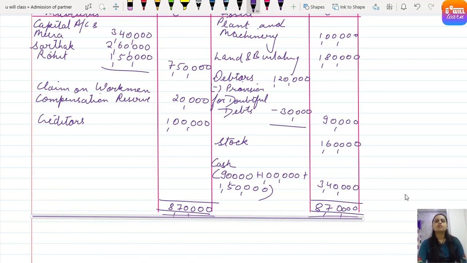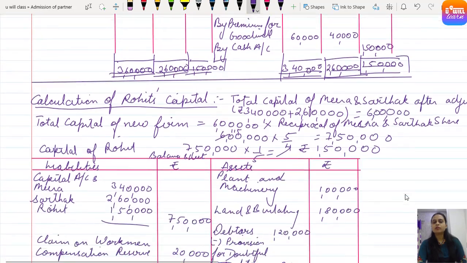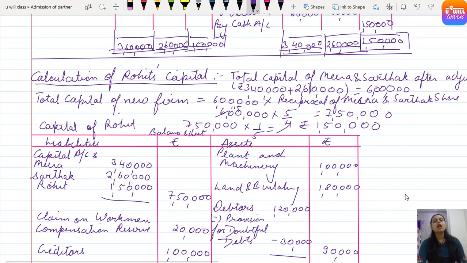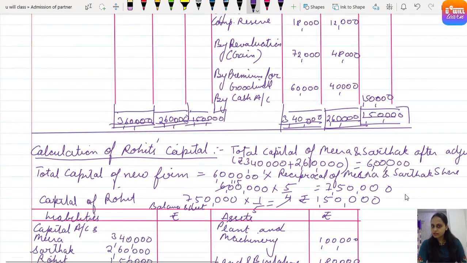Clear, everyone? Understood? So once again I am explaining how to calculate the new partner's capital if it is not given. Add the balance carried down of the old partners, multiply it with the reciprocal of the remaining share to find out the total capital of the new firm. Because if the new partner has come for 1/5 share, then how much is left with the other two? 4/5. When 1/5 is taken out of 1, 4/5 remains. Now for 4/5 their capital is 6 lakh total for both, so we will multiply 6 lakh by 5/4, that is the reciprocal of the share, and we will get the total capital of the new firm. Now that the new firm's capital has come, to find Rohit's capital we take the firm's capital into his share, which was given as 20%, that is 1/5. Understood?